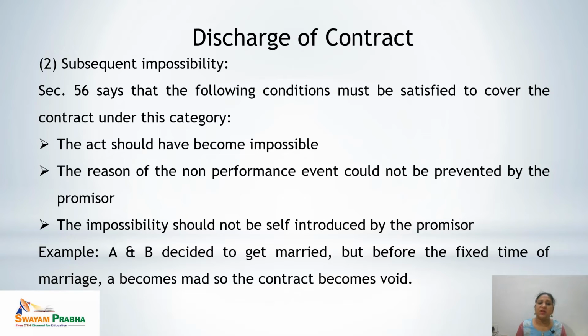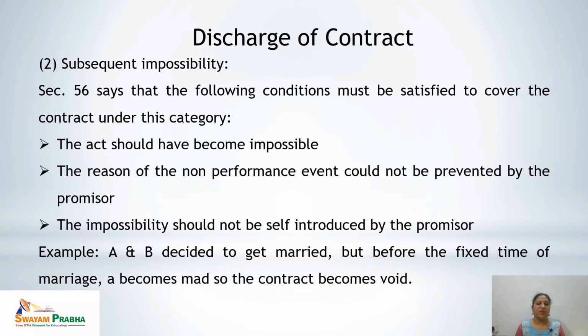So the conditions are, the act should have become impossible to perform. First, the reason of non-performance could not be prevented by the promisor, means even after all the trials by the promisor, after all the willingness of the promisor to perform the contract, it is now totally impossible to perform the contract. Third, the impossibility should not be self-induced by the promisor, means the impossibility of the contract is not because of the promisor, right?